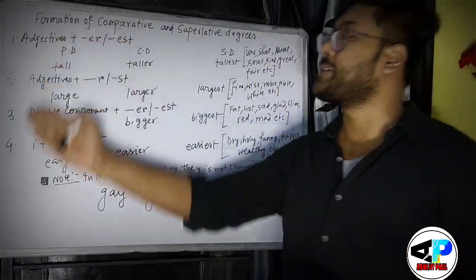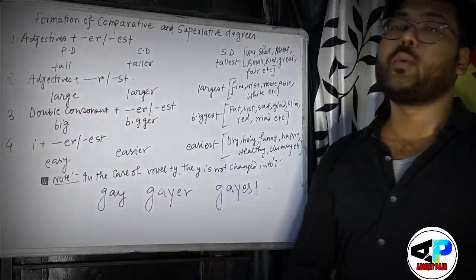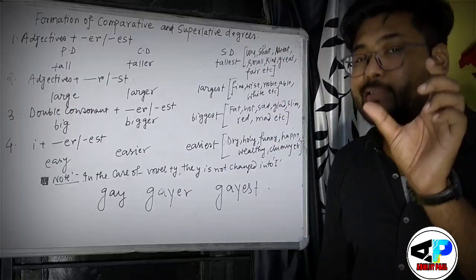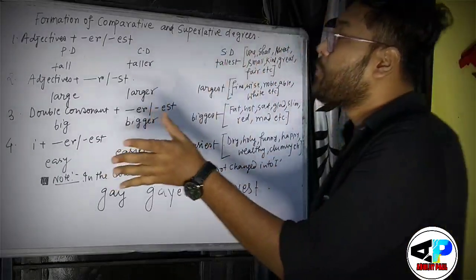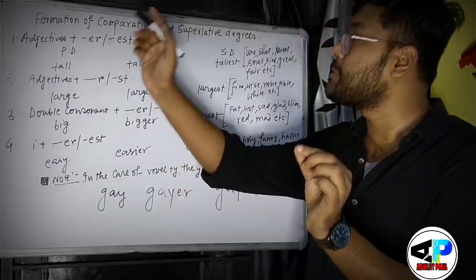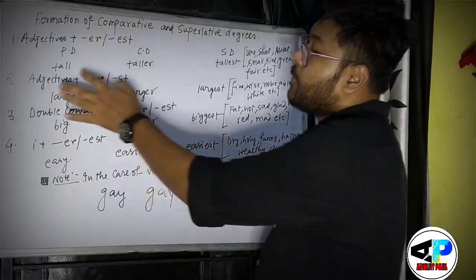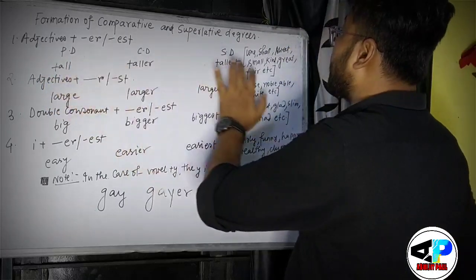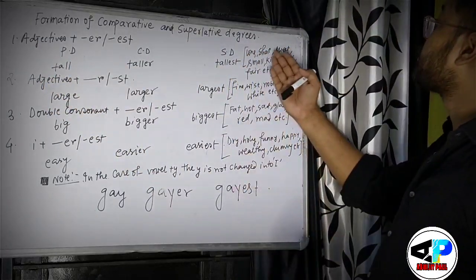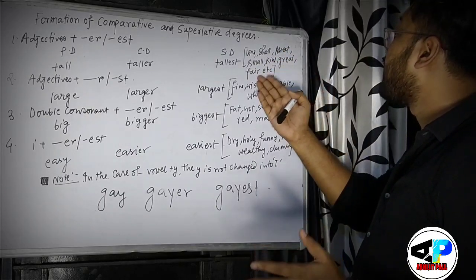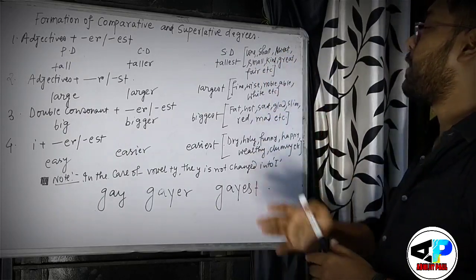Okay, see the examples I have written. Number one, if you find any adjective that is of one syllable, so if any small word or one-syllable word is there, see the example here. I have written tall, and also long, short, sweet, small, kind, great, fair, etc.